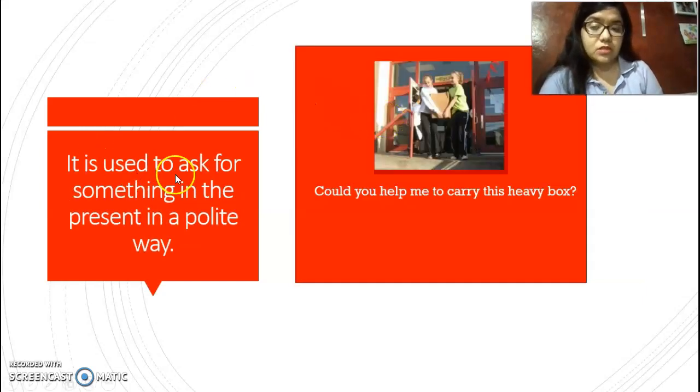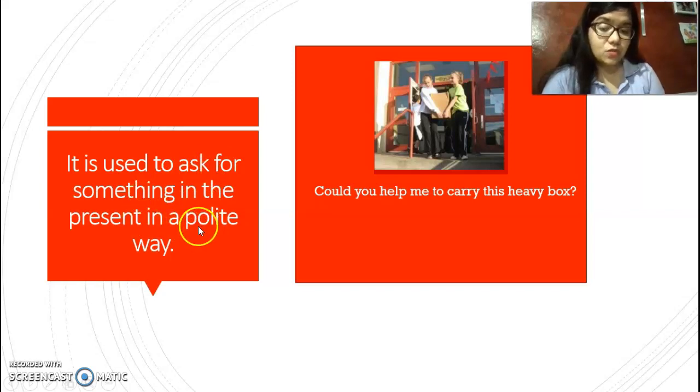Also, could is used to ask for something in the present in a polite way. For example, could you help me to carry this heavy box? So we're asking in a polite way.